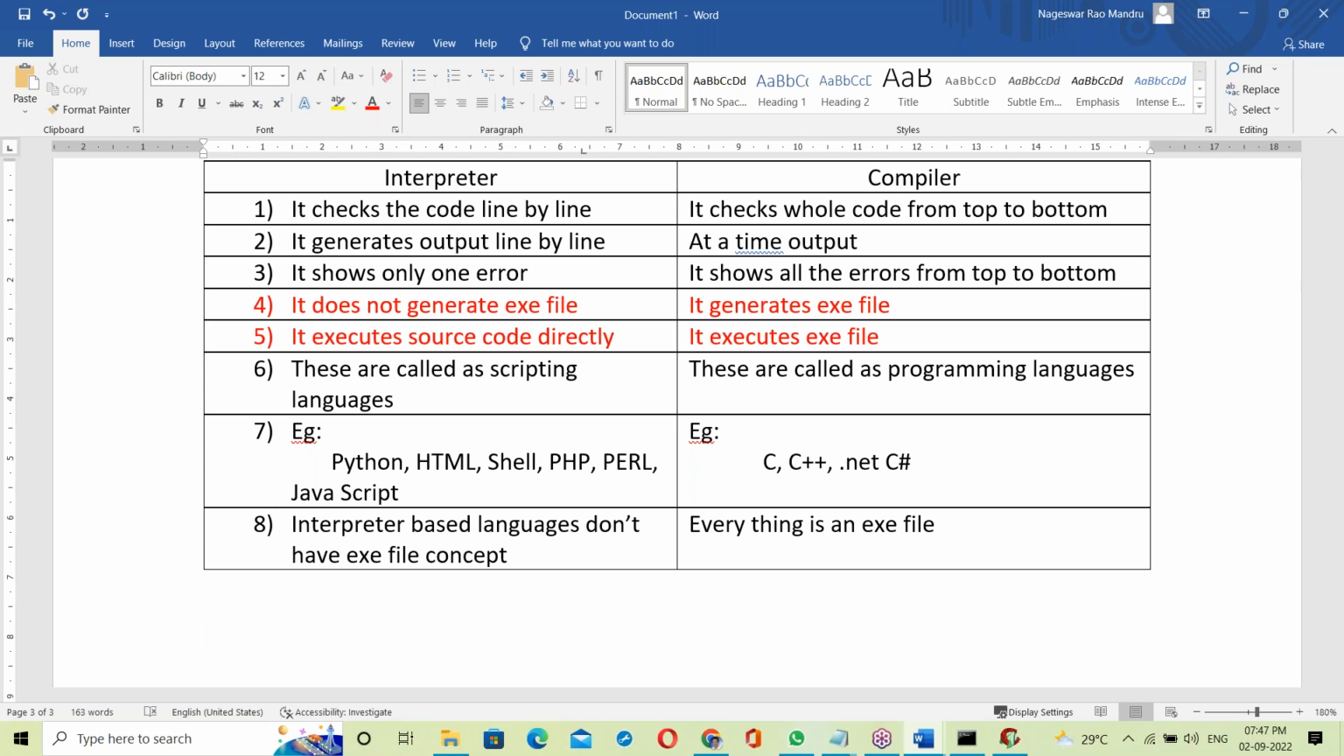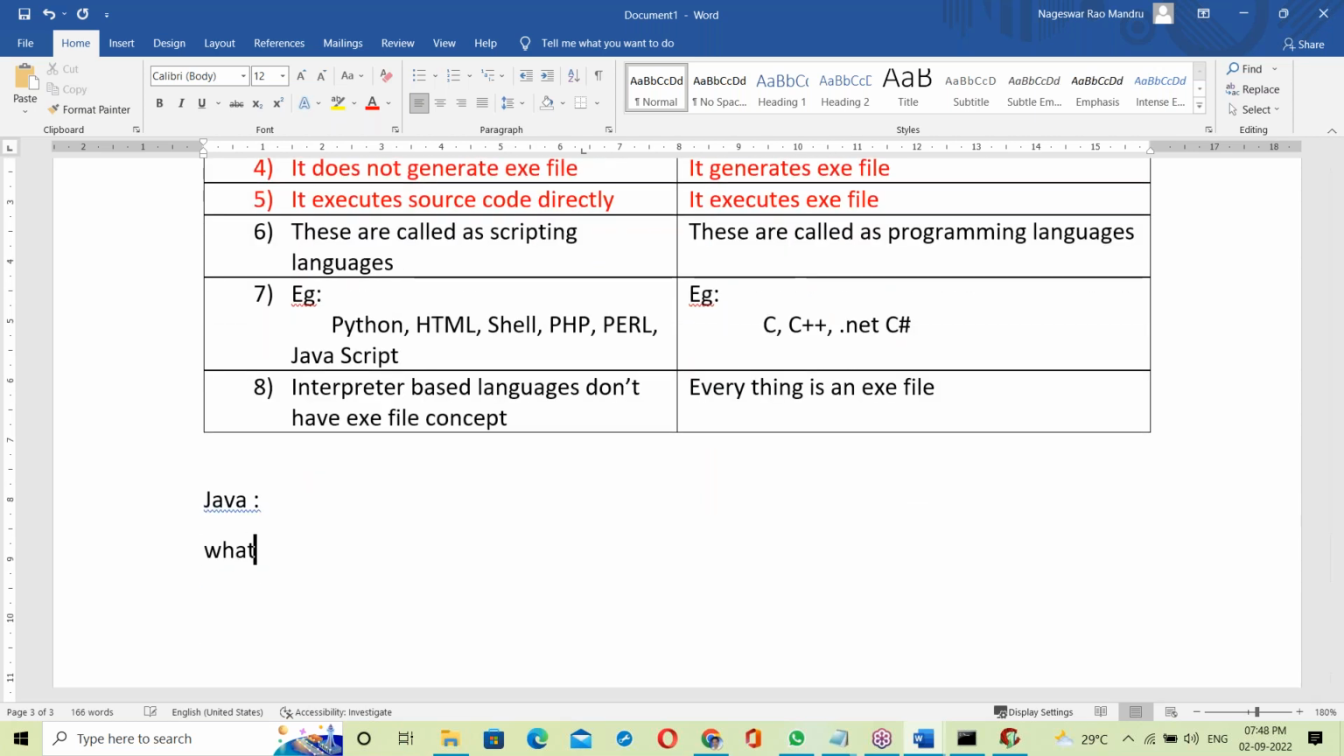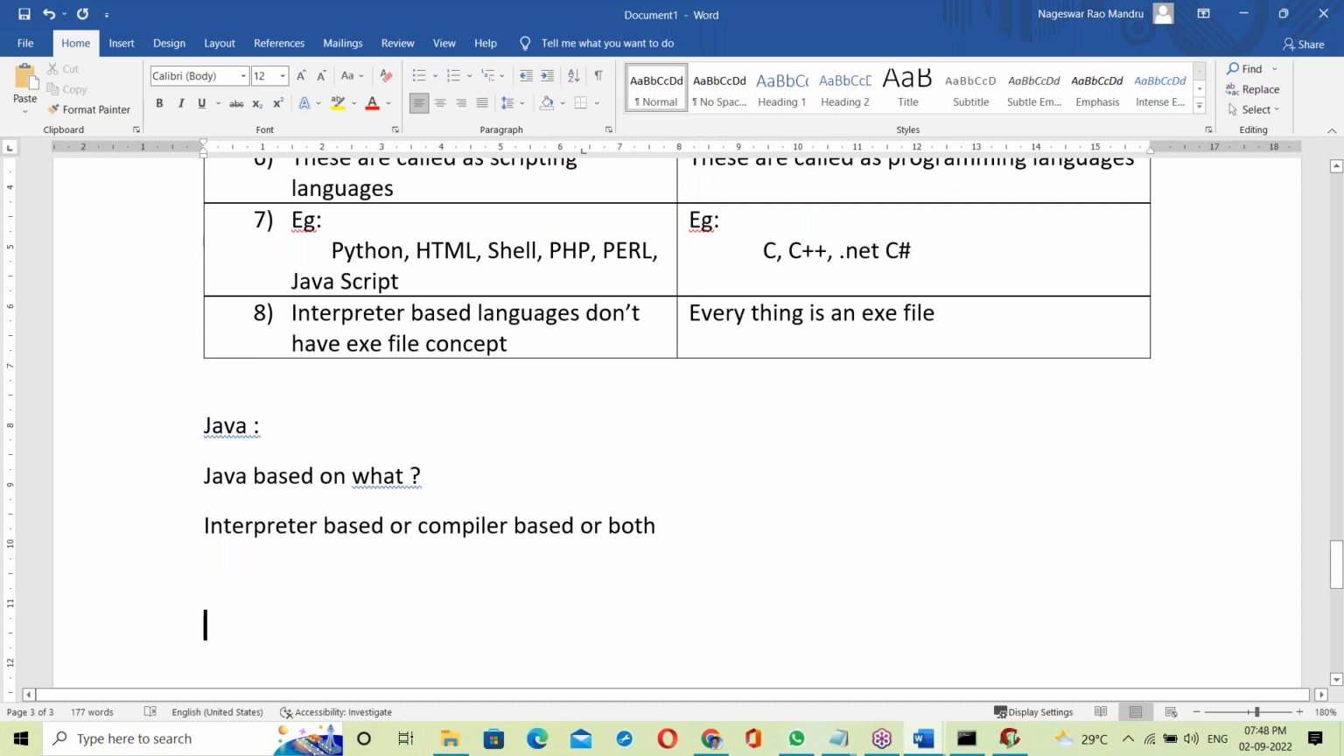Yes, now let us start Java. So what is Java? Here the question is, is Java interpreter based or compiler based, or both? Now we should discuss this.